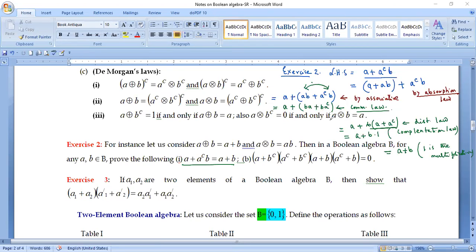So what I tried to show over here is how to use different properties, different axioms of this Boolean algebra and different theorems and properties to prove certain results. I'm leaving the other examples for you to prove by yourself. It may take some time, because after seeing the question, it will not instantly come to your mind what sort of properties you are going to use over here. A little bit of practice and little bit of calculation mistakes will equip you in a better way to deal with this kind of situation.